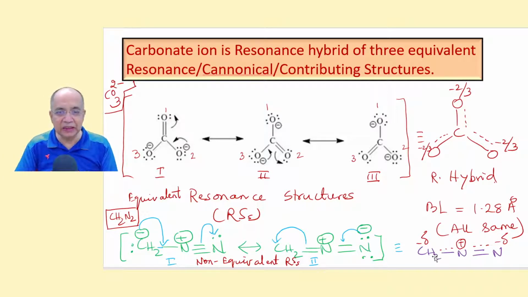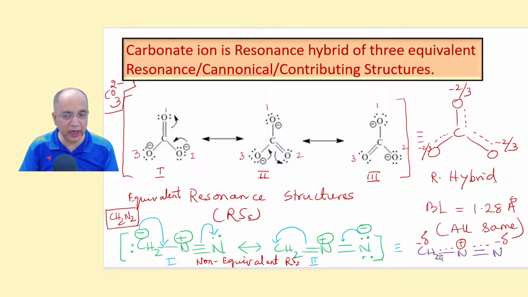Say, supposing this one is more stable and more contributing, if it contributes 80%, this will contribute 20%. So the actual structure will resemble RS2 more than RS1. All these contributions and stability will be dealt with in our next program, resonance 2. And in the hybrid, here it is a single bond, here it is a double bond. So it is a partial double bond.